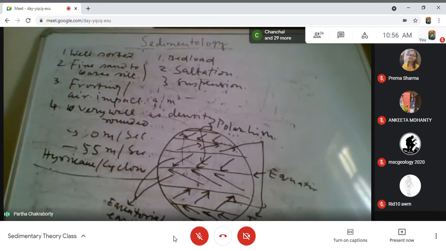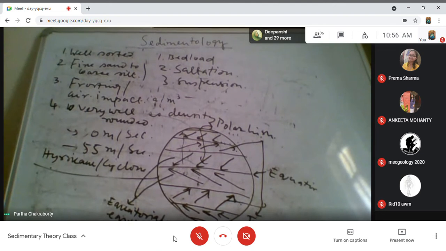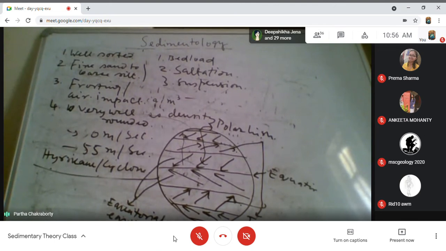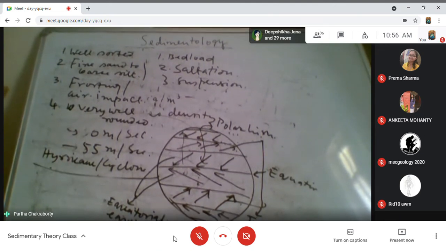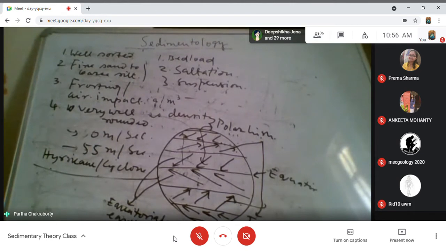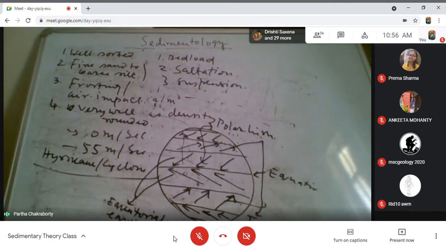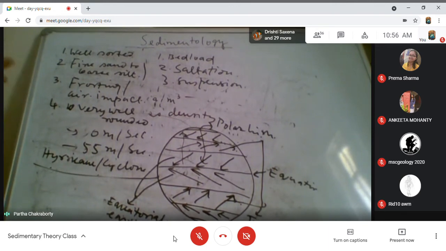Now, when there is saltation or movement of air, what happens really? Water has a cushioning effect on the particles that it moves, because water has a higher density. Air does not have that cushioning effect because of its very low density.